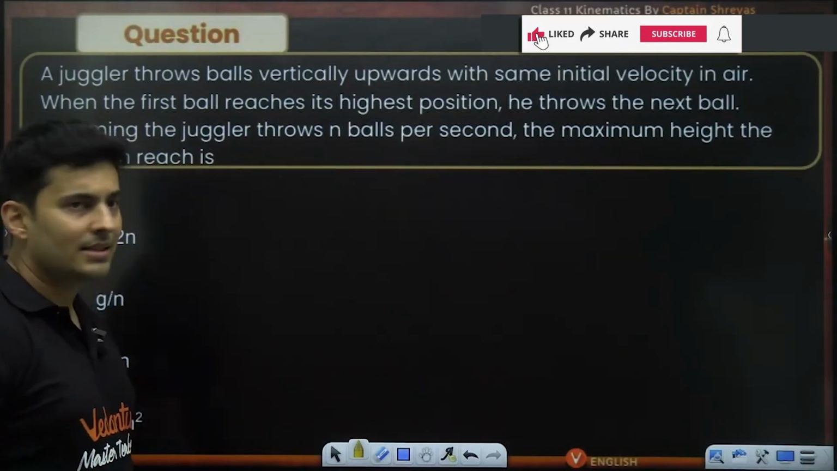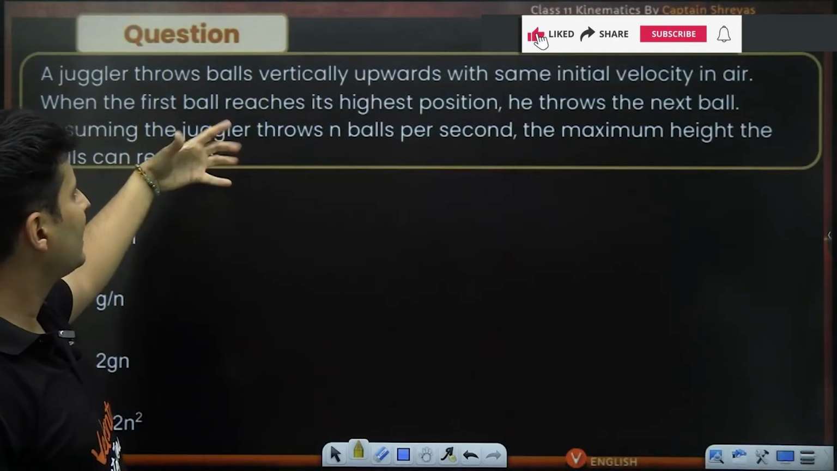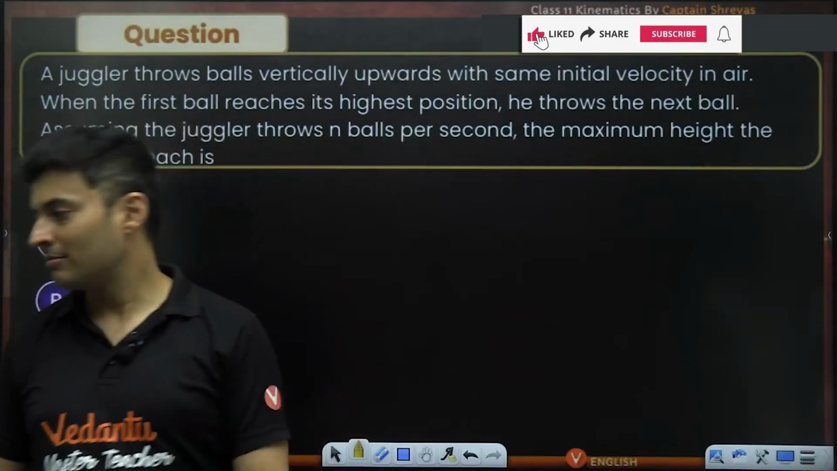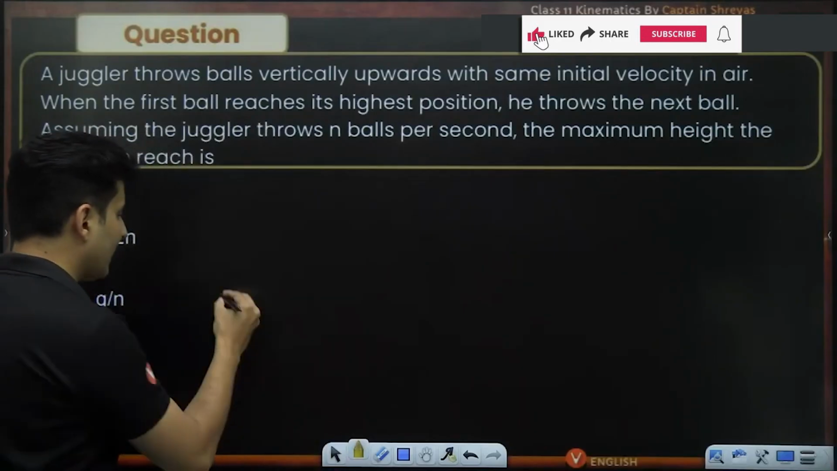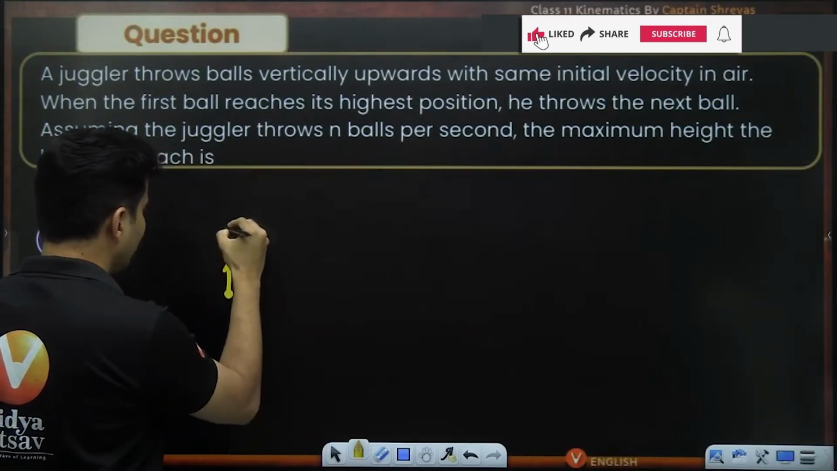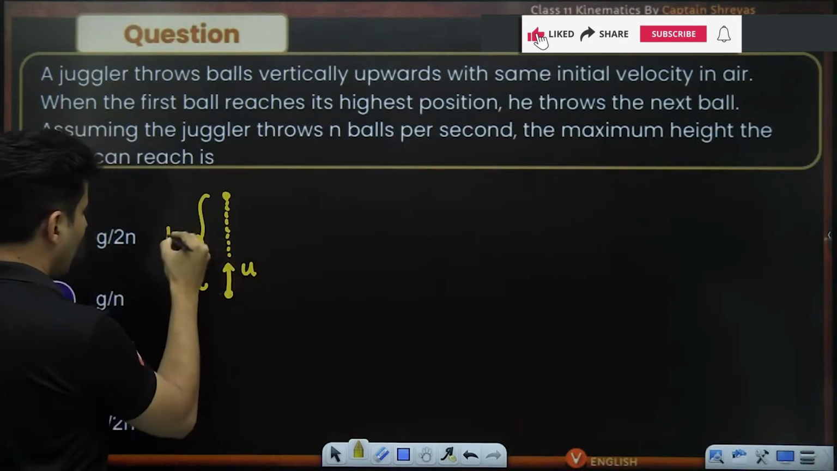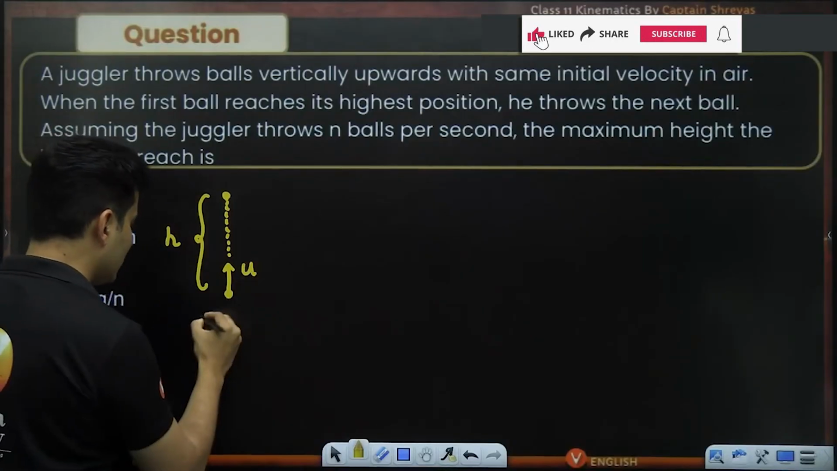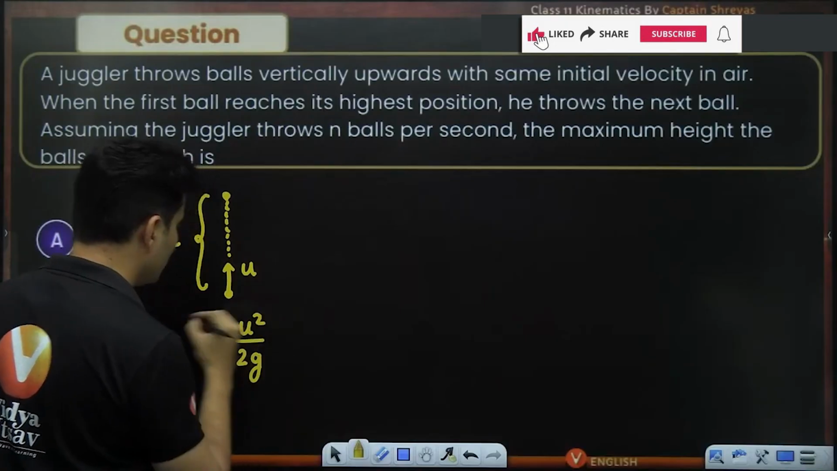Now, guys, one piece of information is given: when the first ball reaches its highest position, he throws the next ball. Say you throw the ball with some particular speed and it reaches this particular height. When this height is reached, you throw the next ball, and h is related to u by the formula u square by 2g.